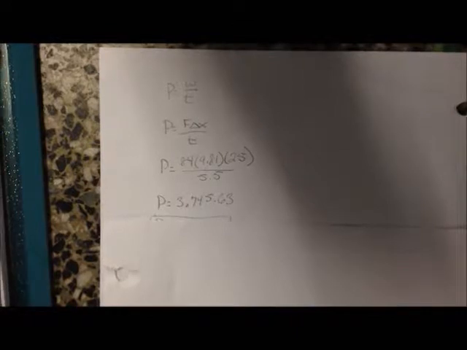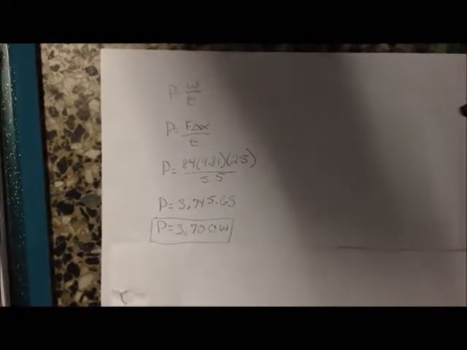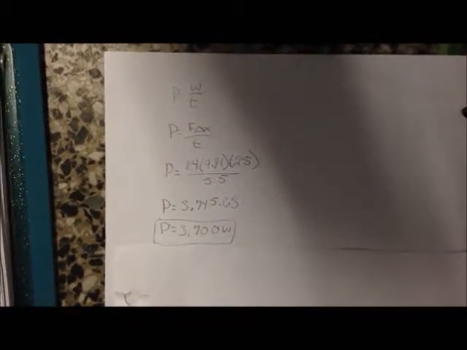Power is the rate of work being done or the energy expended. This student is 84 kilograms. If he runs 25 meters in 5.5 seconds, how much power does he exert? To show this, we use the equation power equals work over time, where work will break down into force times delta x over time. Simply plug in the information you have and then solve, where now the power will equal, with significant figures, 3,700 watts.